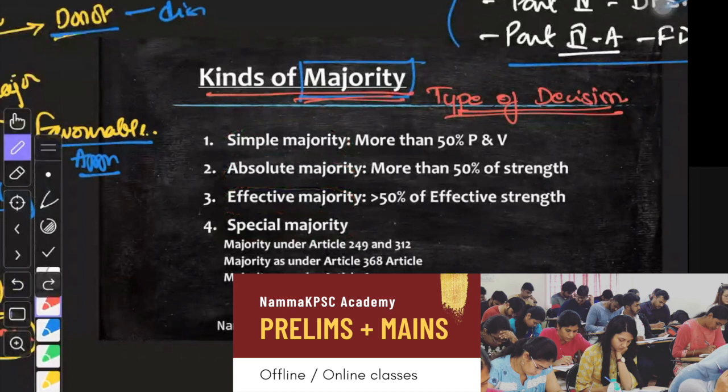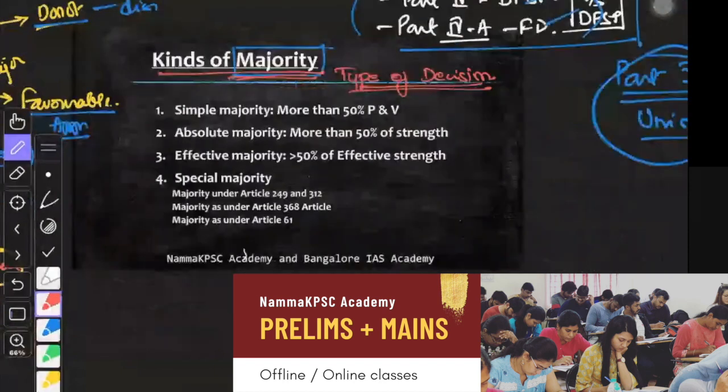I hope you understood now. There are 4 types of majority, and what kind of majority is required varies from context to context. For a particular decision, a particular majority is required. Whenever we are discussing a particular topic, I will discuss the simple, absolute, etc., over there. But for now, let's just try to understand the procedure of simple majority and absolute majority. When do we call this?